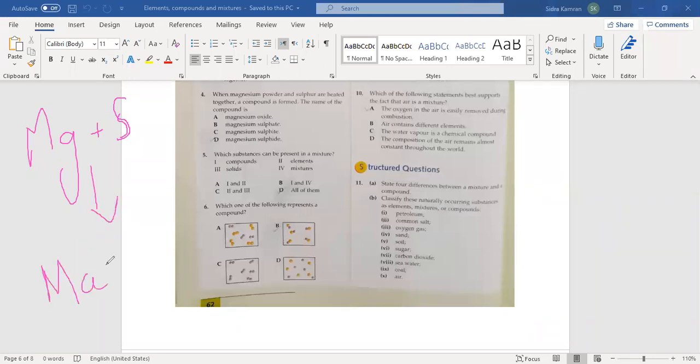If you remember, we did the example from the book, in which we heated iron plus sulfur. The compound that is formed is iron sulfide.